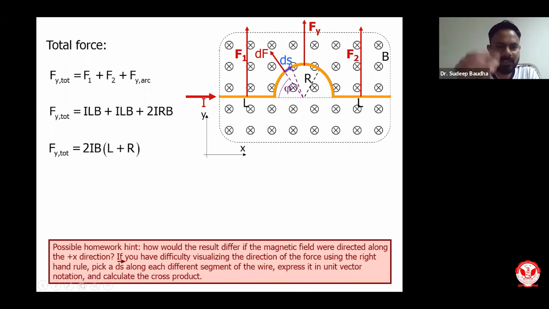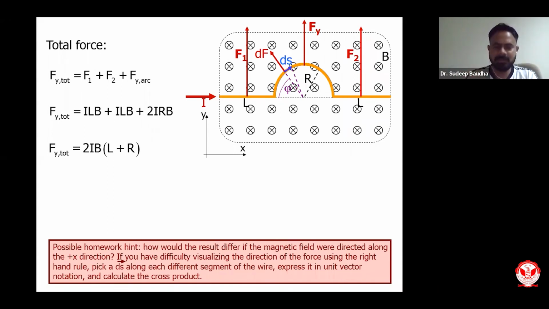So finally I can write the total amount of force felt by this particular segment containing current I will be equivalent to 2IB(L plus R). It is very interesting that it depends on I, the current, and B, the magnetic field, where L is the length of the straight segment and R is the radius of the circular segment.